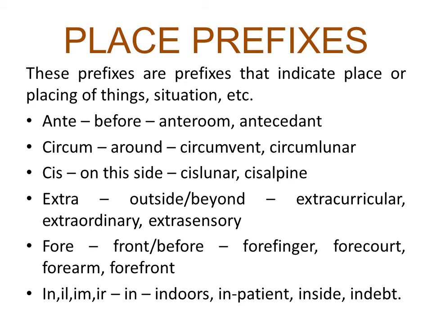Moving further to place prefixes, there are a number of place prefixes. These prefixes are those that indicate place or placing of things, situations, etc. As the name suggests, it is about indicating the place or placing of things or situations, like ante. Ante means before: anteroom, antecedent. Circum means around: circumvent, circumlunar. Cis, on this side: cislunar, cisalpine.